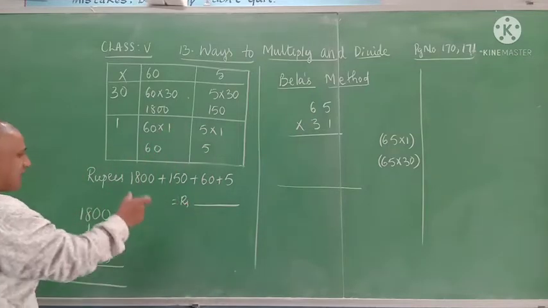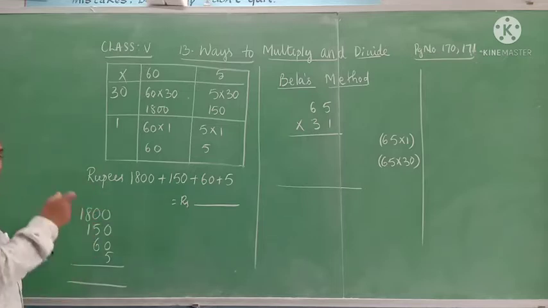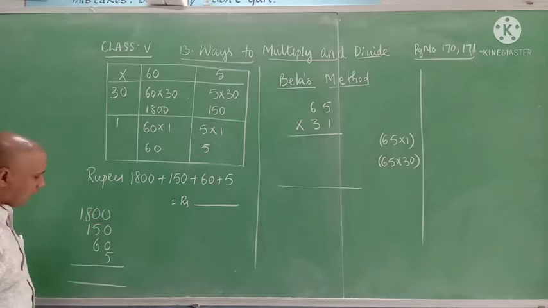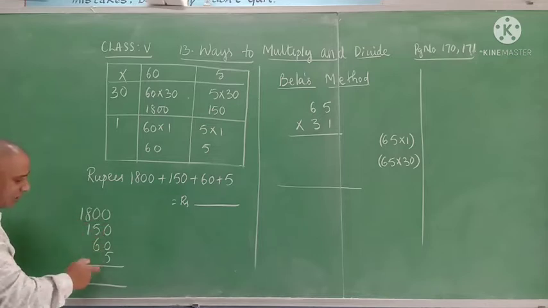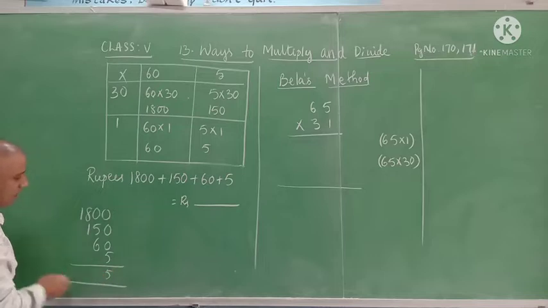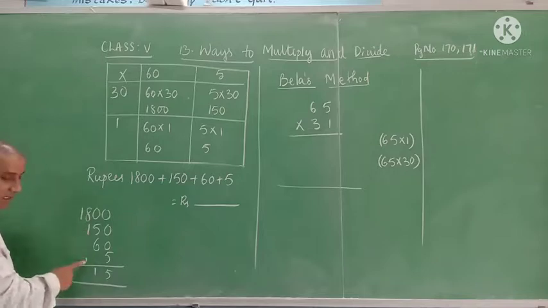So now what is the total salary of the cook for the month of January? What to do, children? Yes, we have to add. 0 plus 0 plus 0 is 0, 0 plus 5, 5. Now 0 plus 5, 5, 5 plus 6, 11. Keep 1 here and carry 1. So 8 plus 1, 9, 9 plus 1, 10.